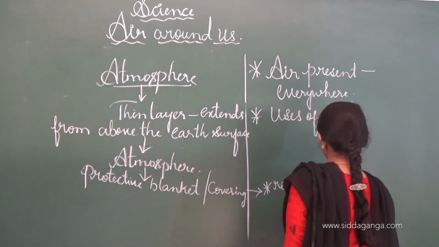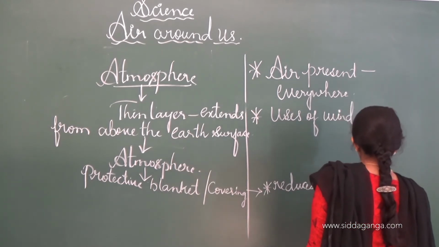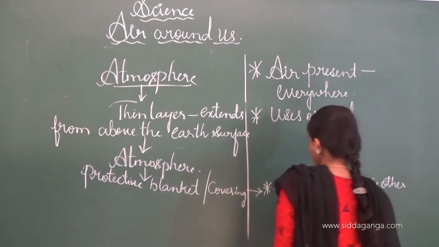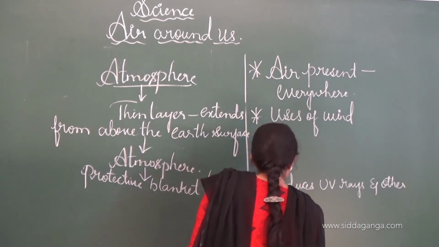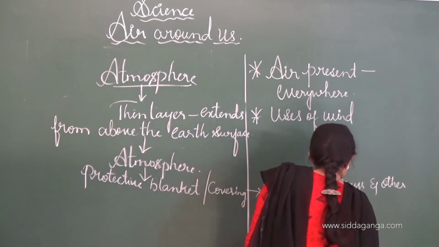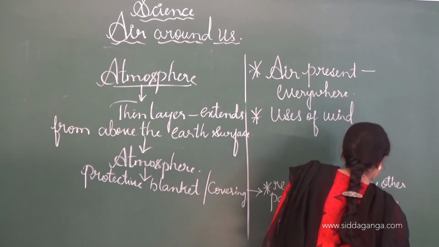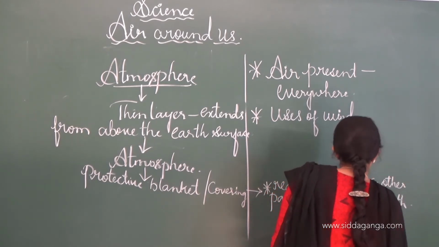Reduces UV rays and other particles that enter into the earth.